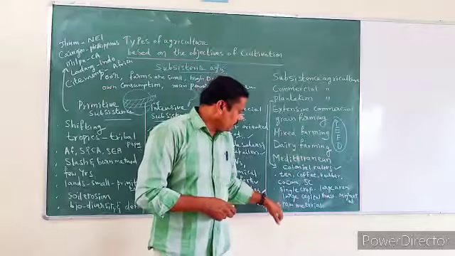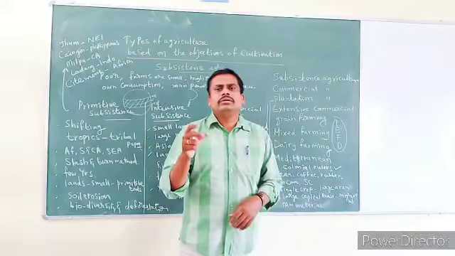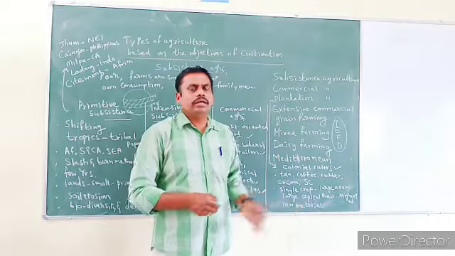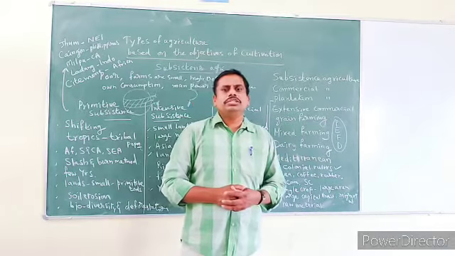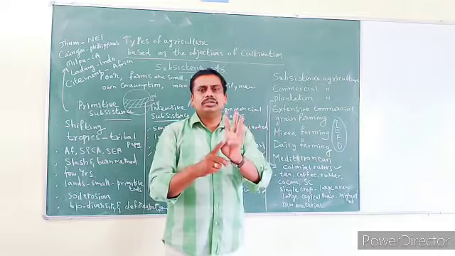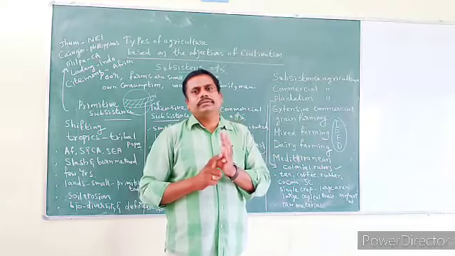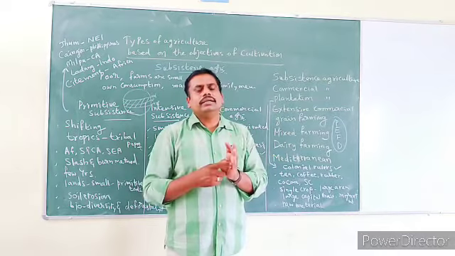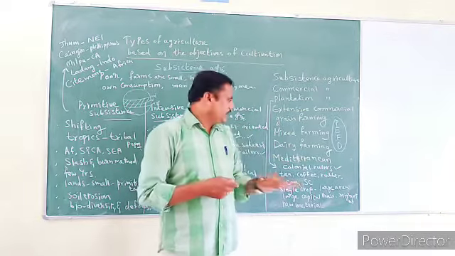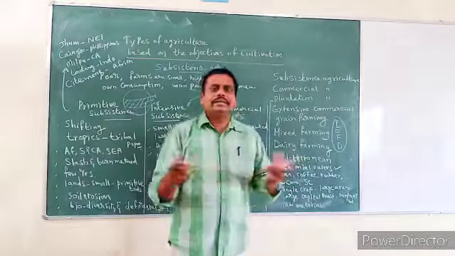And one more important thing: whatever is grown under plantation is used as a raw material in many industries. Take one example, sugarcane. Sugarcane is used as a raw material in the sugar industry. Tea in the tea industry, coffee in the coffee industry, cocoa in the chocolate industry, and rubber in the rubber industry.